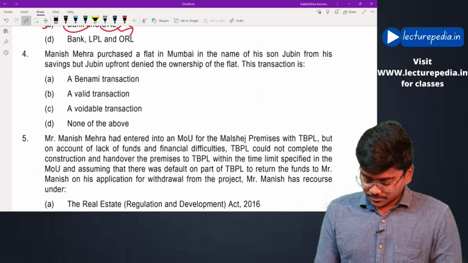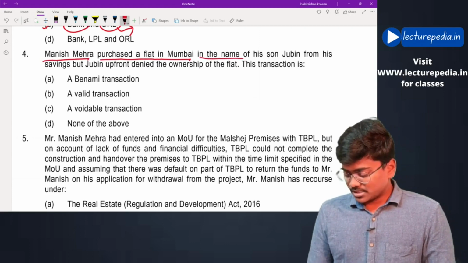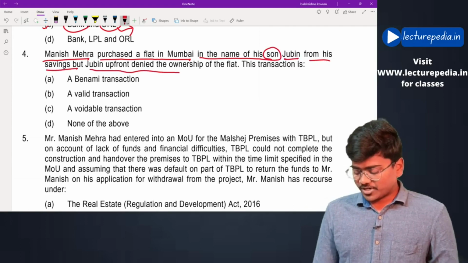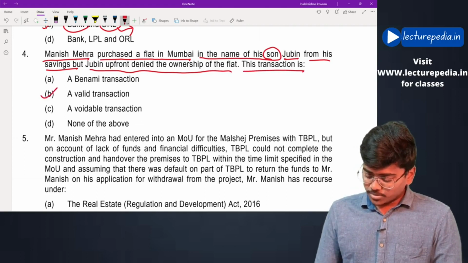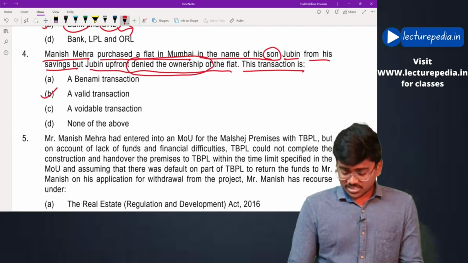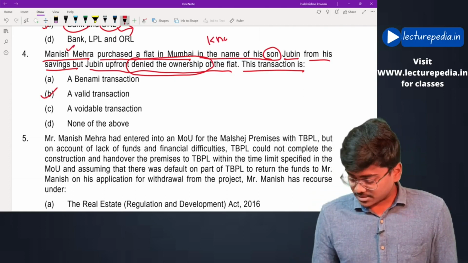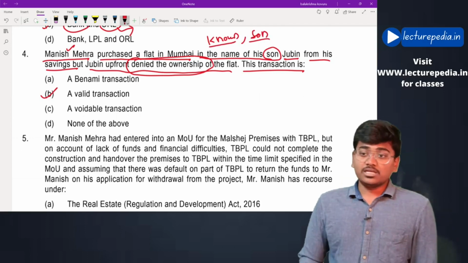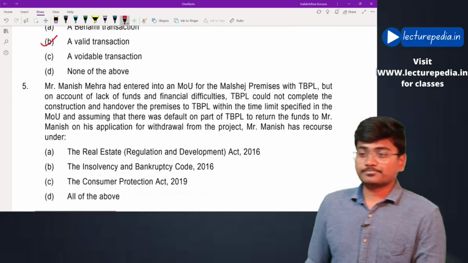Next. Manish Mehra purchased a flat in Mumbai in the name of his son Jubin from his savings, but Jubin upfront denied the ownership of the flat. Is this transaction a valid transaction? Even though Jubin has denied the ownership of the property, Manish Mehra has purchased the flat from his known sources and he purchased it in the name of his son. Thereby this transaction would be a valid transaction even though his son has denied the ownership. Next.